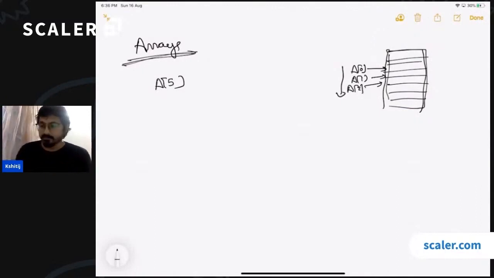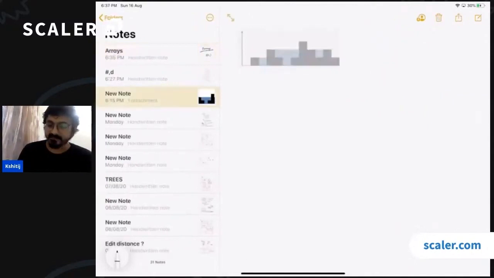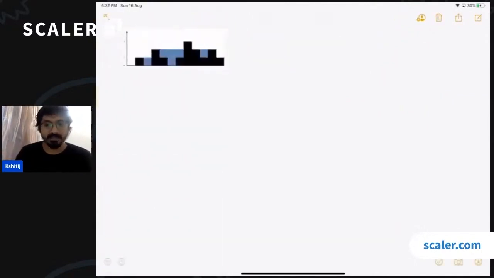Okay, cool. So let us start this session with a very interesting problem. This problem was asked in Amazon, Facebook, and Google. The problem says that you are given an array, and in this array you have the heights of some buildings.